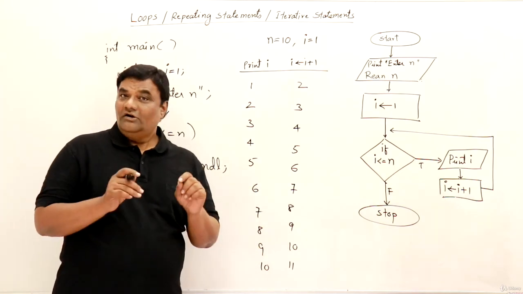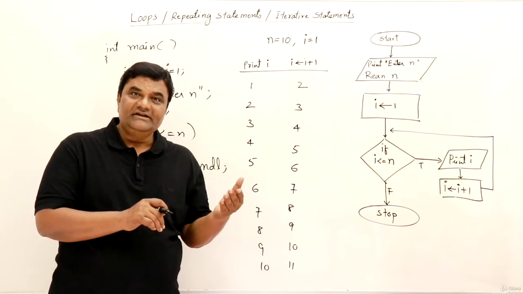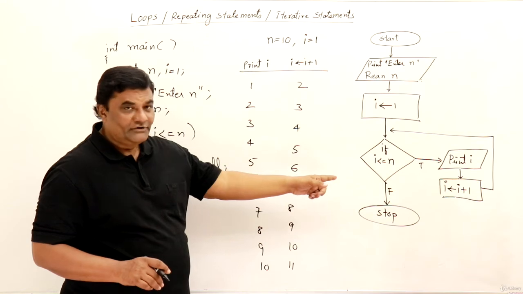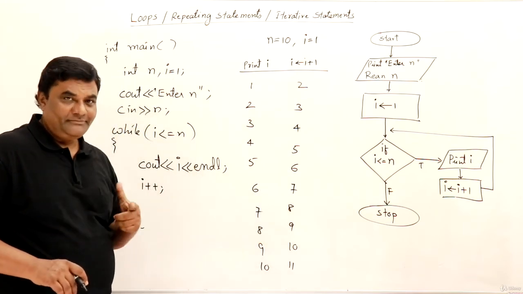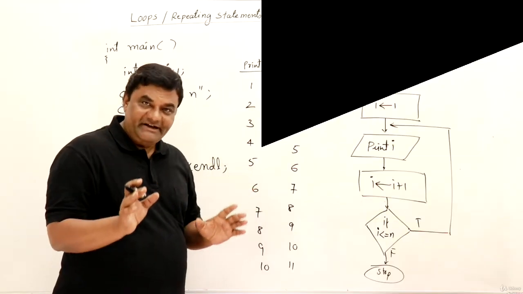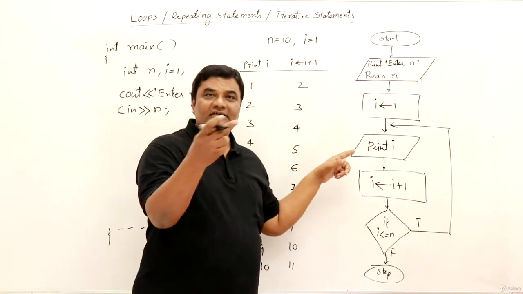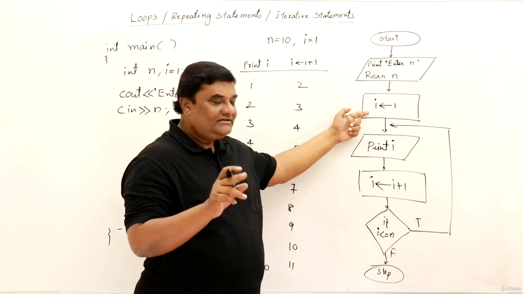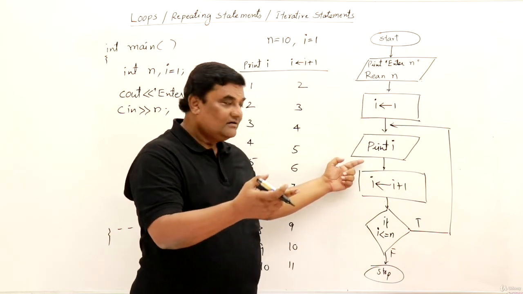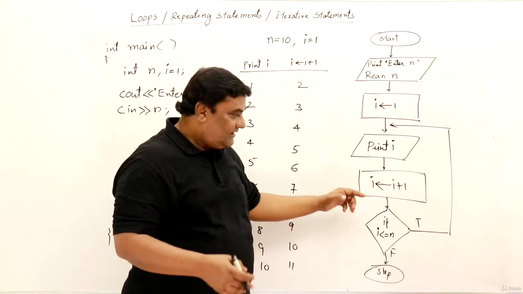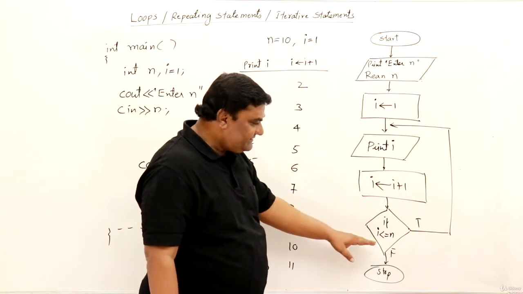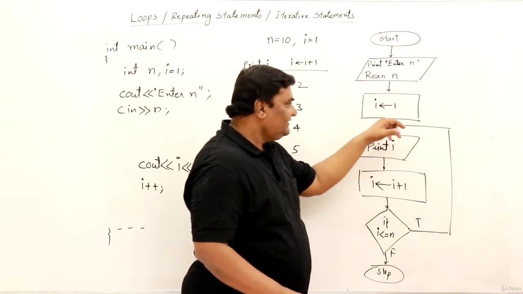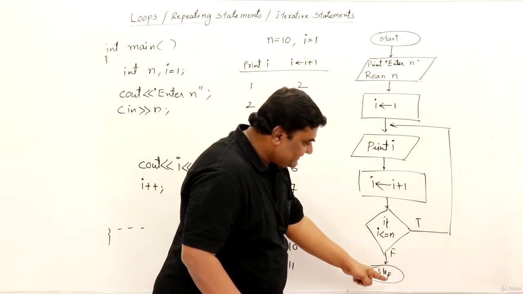That's it. Now I will show you how to convert the same thing using a do while loop. Okay, so I will make changes in the flowchart and then I will show you the changes in the program. Yes, I have made changes to this flowchart. Let us read the flowchart. Start, take a number, assign i 1, then first print, then increment i. Then afterwards check if i is less than or equal to n. If it is true, then continue. If it is false, then stop.